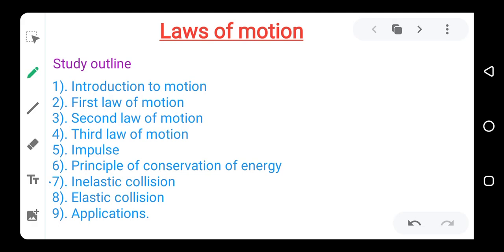Today we are going to be talking about laws of motion, and we are going to be looking at the following: introduction to motion, that is, the concept of motion, and we look at the first law of motion, the second law of motion, the third law of motion. We talk about impulse, the principle of conservation of energy, inelastic collision, elastic collision, and application of the laws of motion.